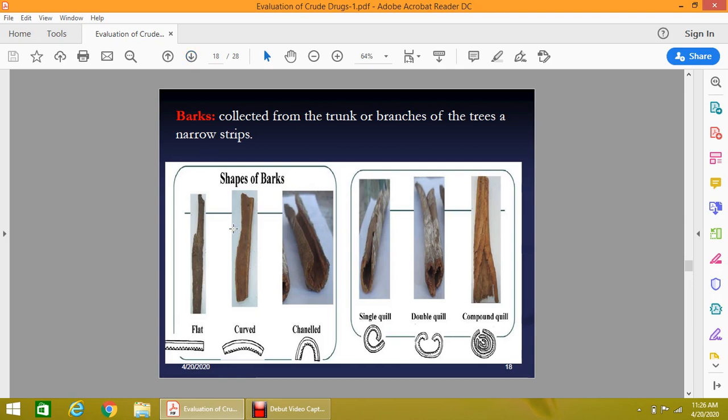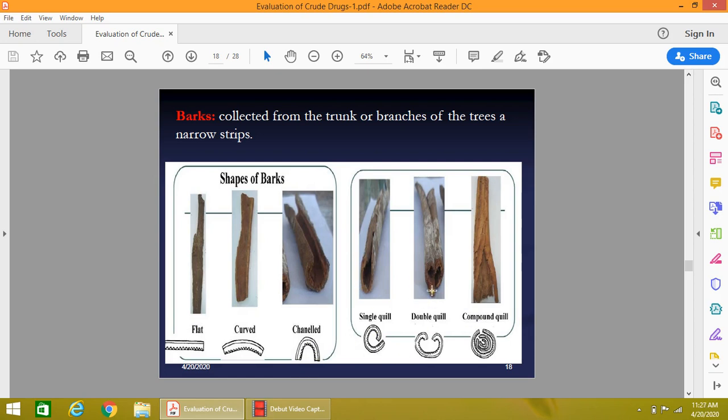Now the bark-containing drug. The bark is usually collected from the trunk or branches of the trees as a narrow strip, and these are the different shapes of the bark. As you know, these are flat, and this slightly curved one is called curved shape bark, and when it is slightly turned it is called channel shape. When turned in a single coil, this is called single coil.